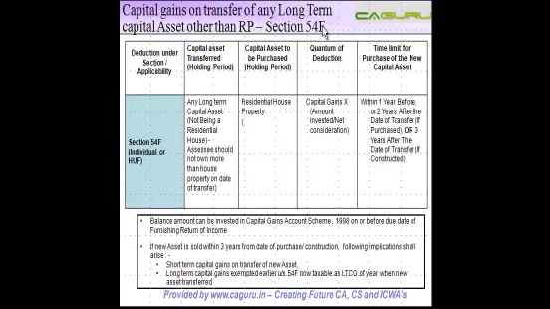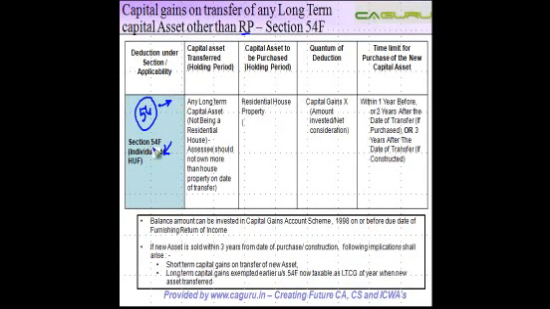Okay, section 54F. This section basically deals with capital gains on transfer of any long-term capital asset other than a residential house property, called RP out here, to an individual or HUF. Now we saw capital gain arising on transfer of a residential property to an individual or HUF, but dealt with in section 54, where the exemption was available if he invested this money in another residential house property. This is something similar. The only thing is, couple of differences are there. Let's go through it, and then at the end I'll tell you the differences.